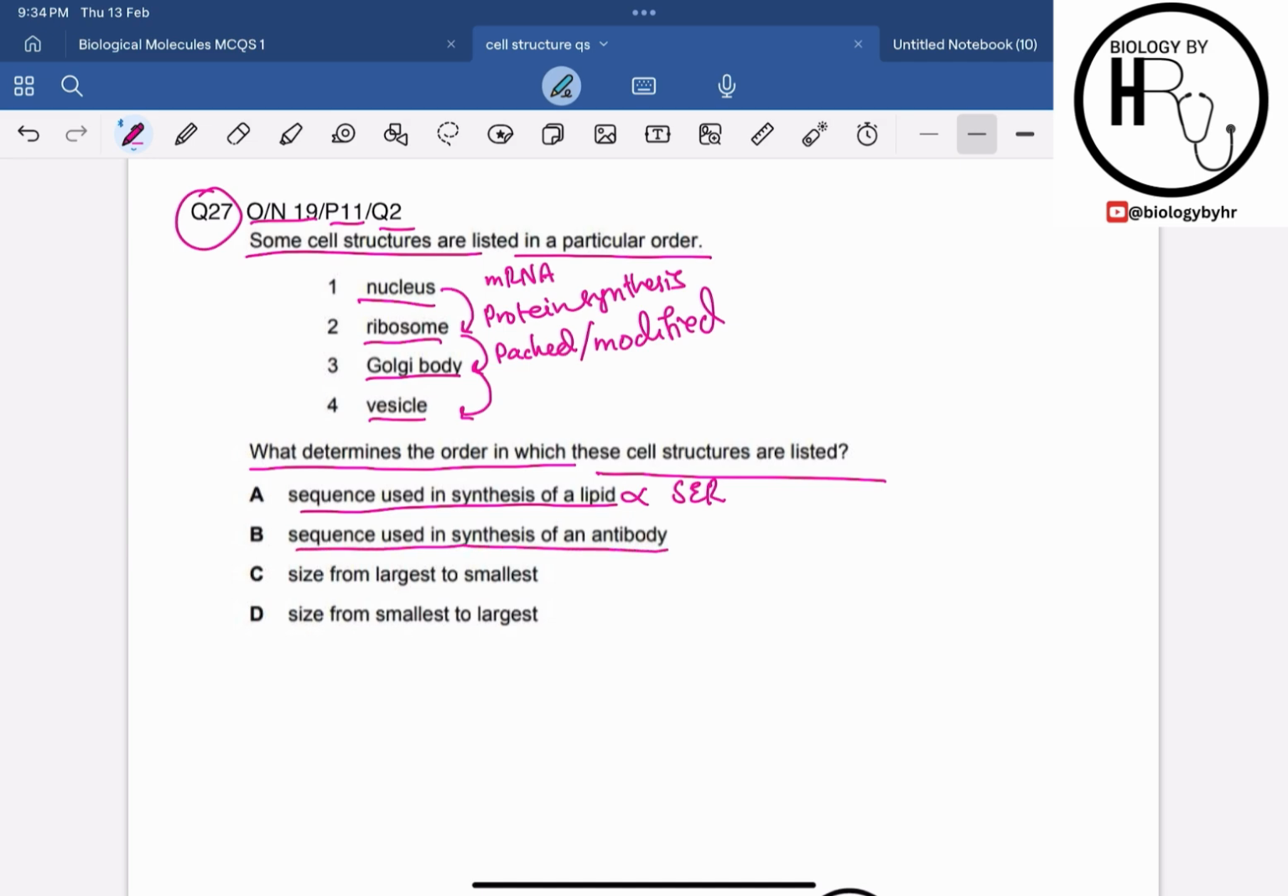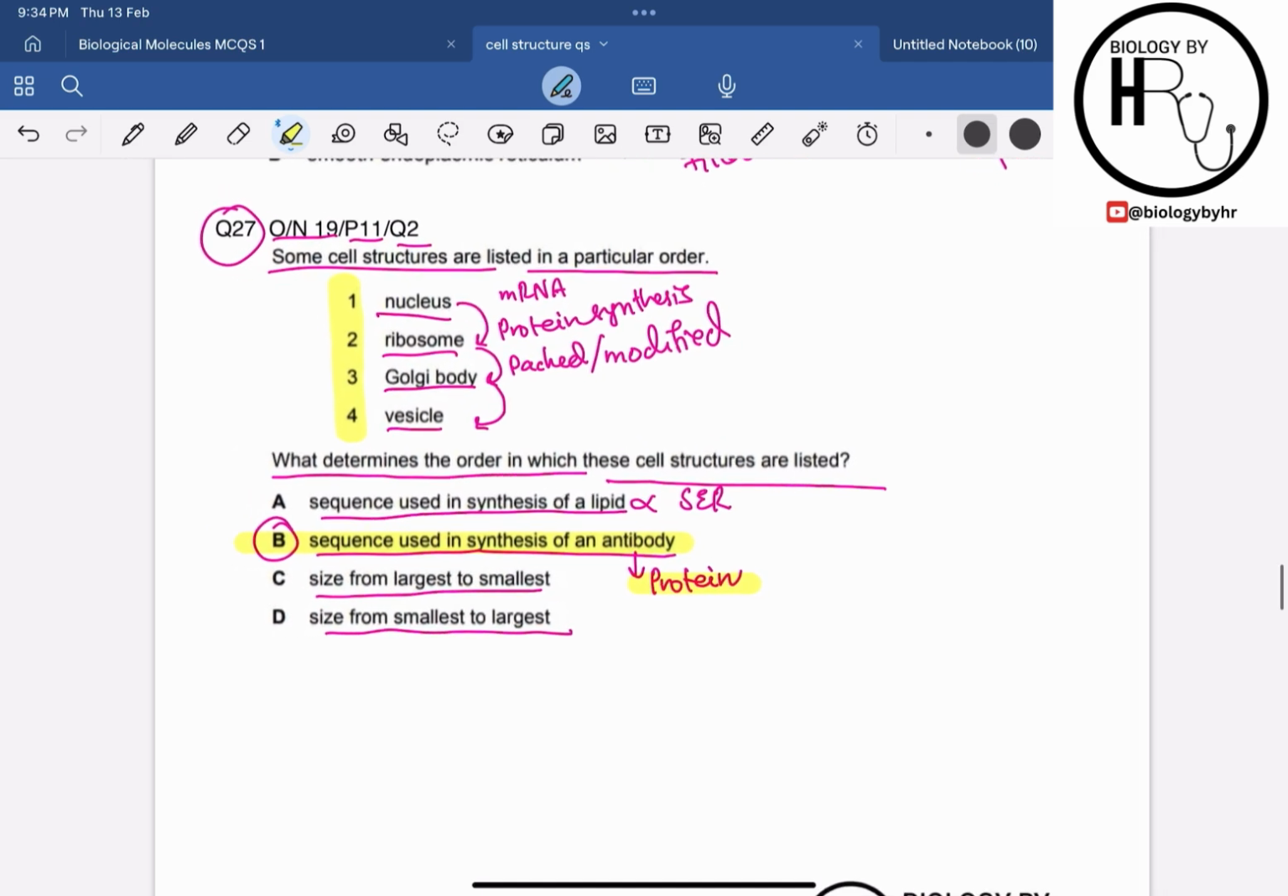Sequence used in the synthesis of the antibody. Yes, we know that antibody is a protein. Antibody is a protein. It is a quaternary protein. It is made up of more than one polypeptide chain. So yes, antibody is a protein. B can be our correct answer. Size from the largest to smallest, no. Size from the smallest to largest, no. So hence option B is our correct answer. Sequence used in the synthesis of antibody, which is a protein. And I already told you guys that they are telling you the sequence of the protein synthesis, right? So hence the correct answer is option B.